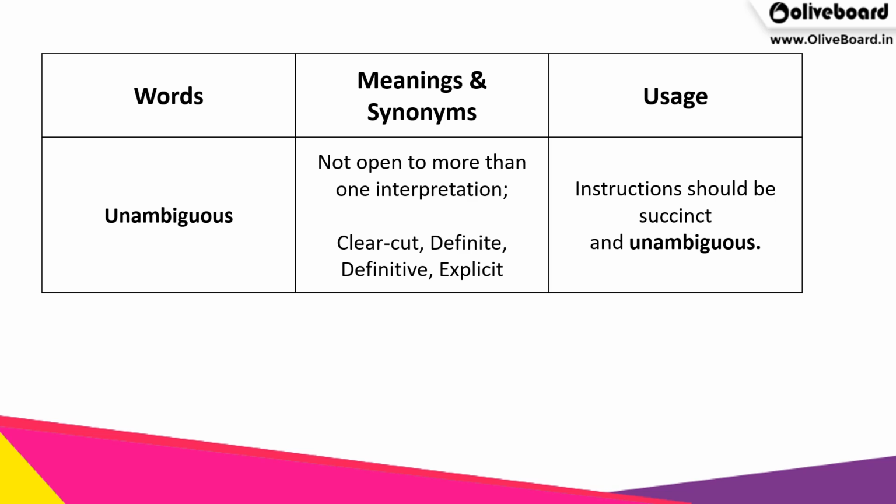And the last term for today is unambiguous, which means not open to more than one interpretation. That means whatever we are saying is very clear-cut, definite and definitive or explicit. So the usage is instructions should be succinct and unambiguous. That means they should not have more than one interpretation. They should be very clear, cut and crisp.